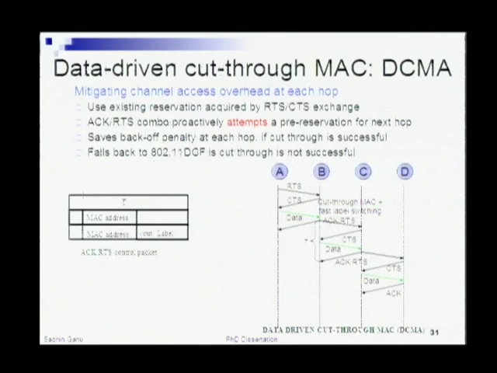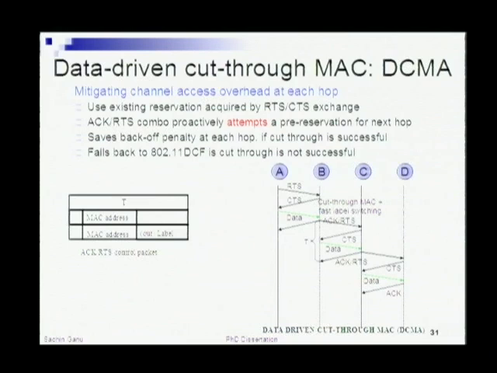So let's say you have done a quick label-based lookup and the packet is ready to go out on the next hop, but it's of no use if you still have to recontend for medium access at the next hop. So essentially what we have proposed is a simple enhancement to the 802.11 MAC, where you have your normal RTS, CTS, data exchange, and instead of just sending a simple acknowledgement back to the source, since you have already reserved the medium for the data and the ACK, we send a combination packet.